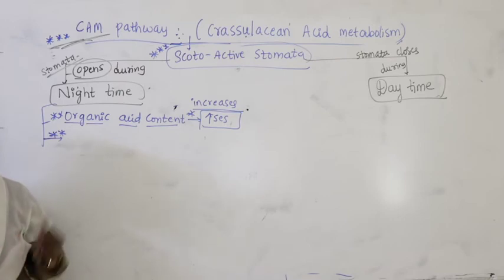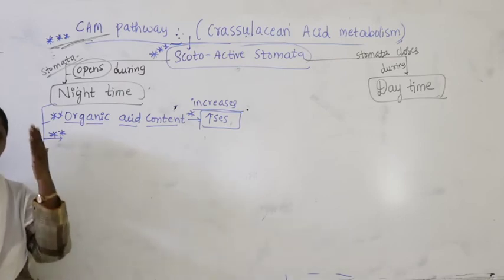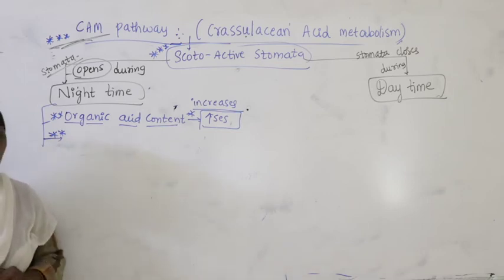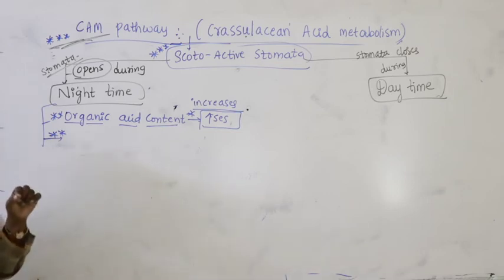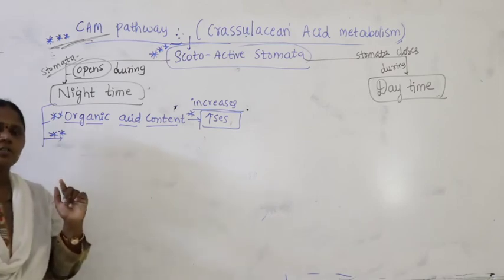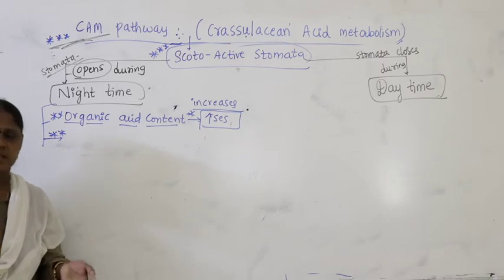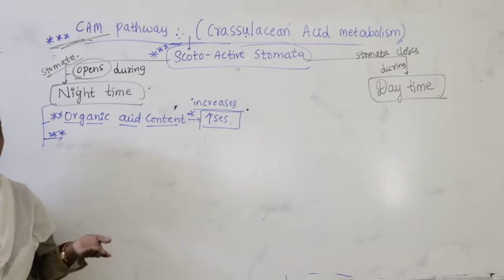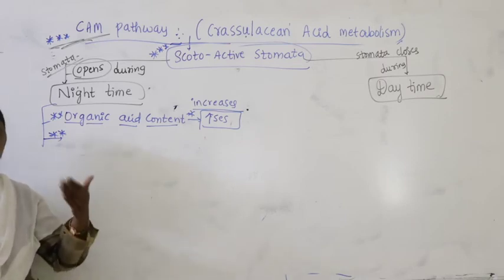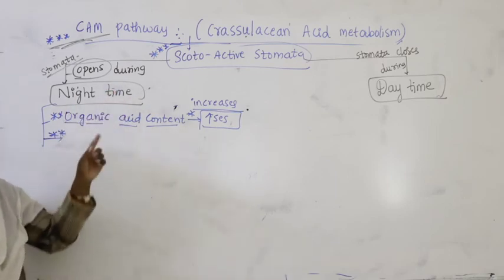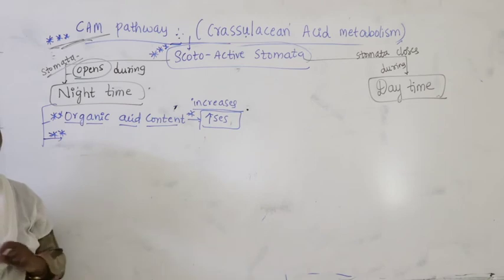There you studied that H plus goes out and K plus and Cl minus enter inside. So in scotoactive stomata it produces organic acids: tartaric acid, malic acid and succinic acid. The organic acids get produced during night time in plants containing scotoactive stomata.